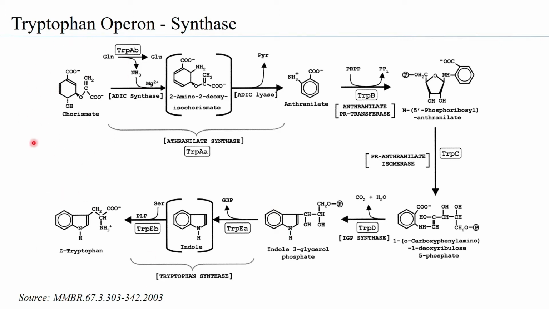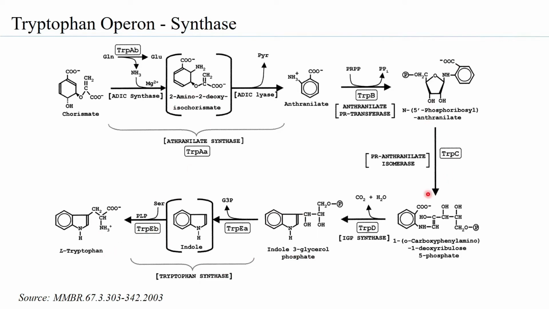So the precursor is chorismate and the product is tryptophan. What is interesting to note over here is that you have TrpA, B, C, D, and E. This enzyme is responsible for the final step, where indole 3-glycerol phosphate is converted to tryptophan.